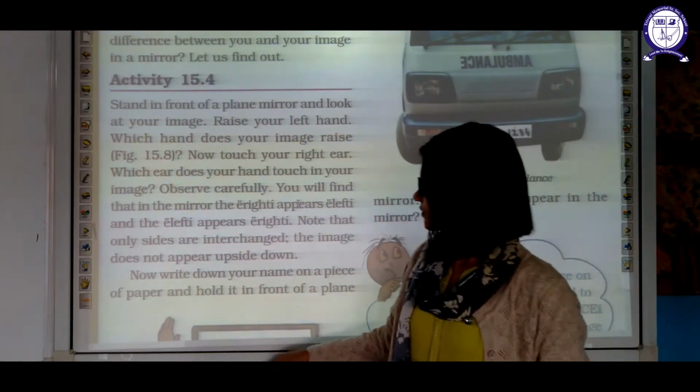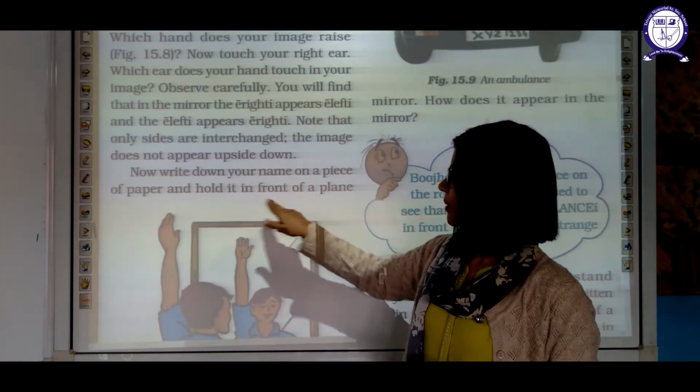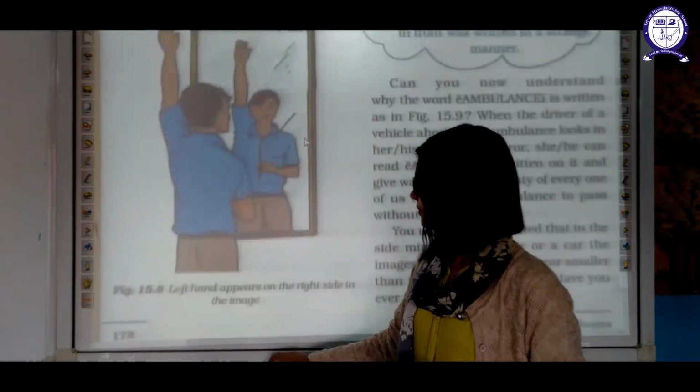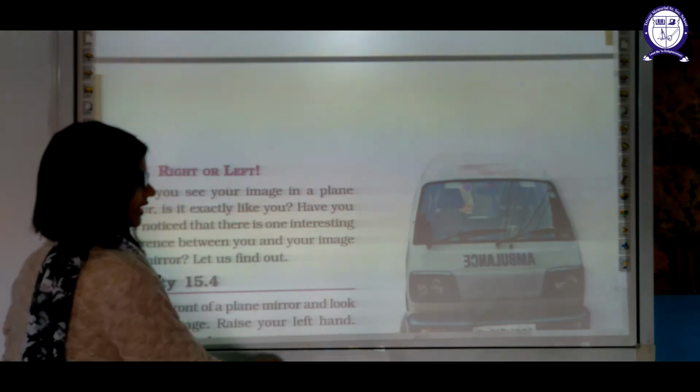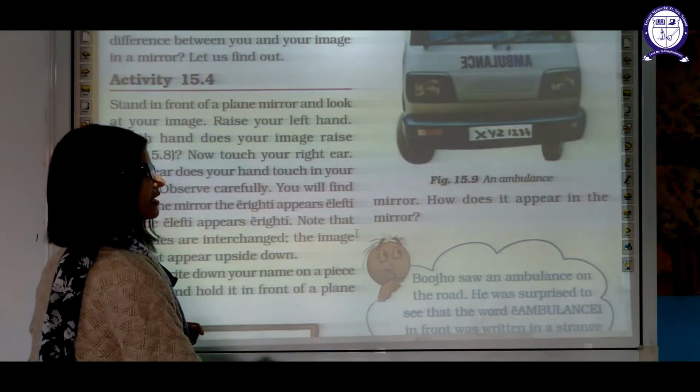Okay. Now write down your name on a piece of paper and hold it in front of a plane mirror. Now you will observe that your name will be laterally inverted there also.